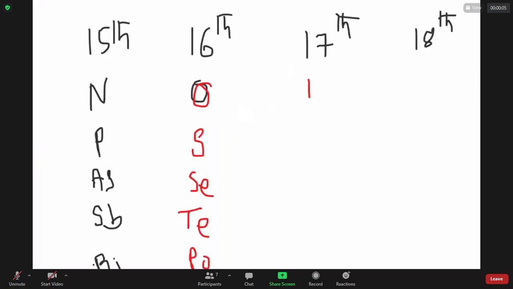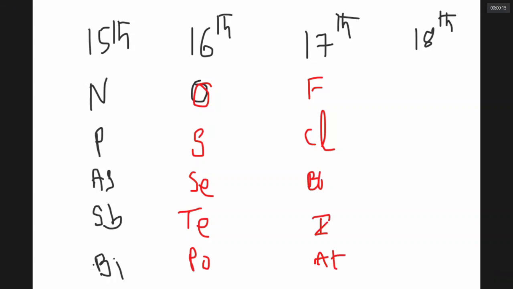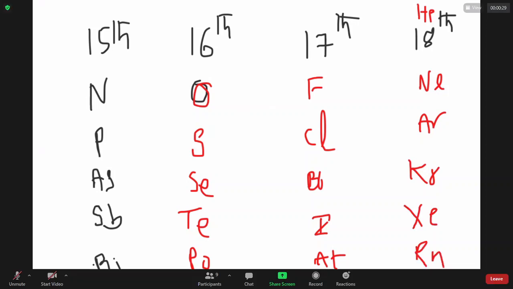17th group has fluorine. 18th group, or zero group, has helium, we don't worry about it. Then neon, argon, krypton, xenon, and radon. So these are the last four groups in P block.